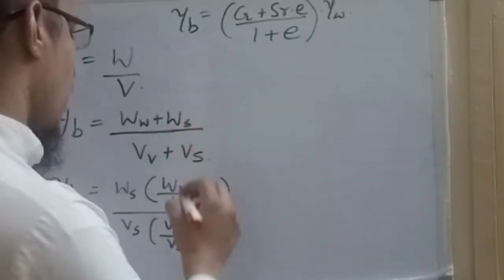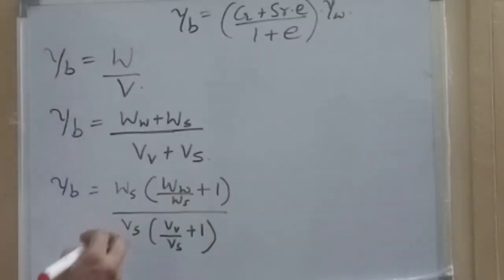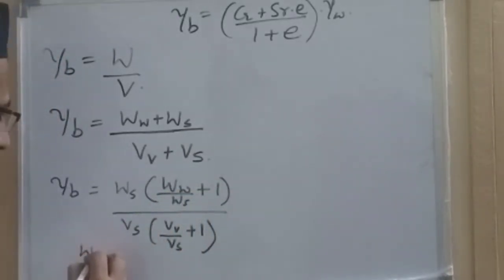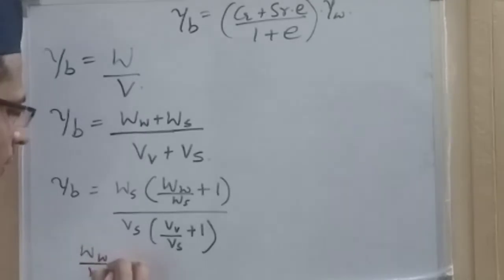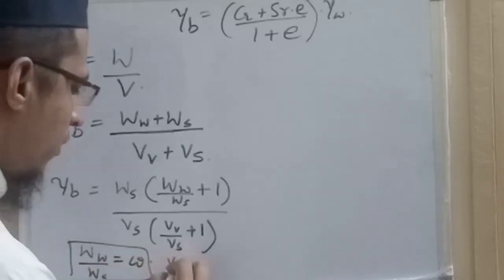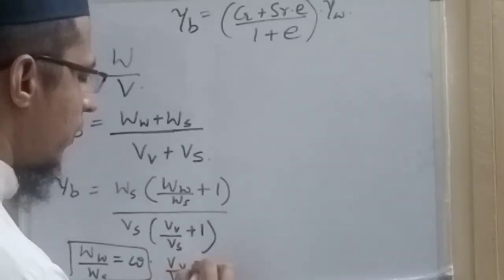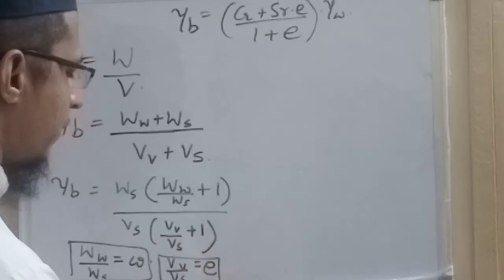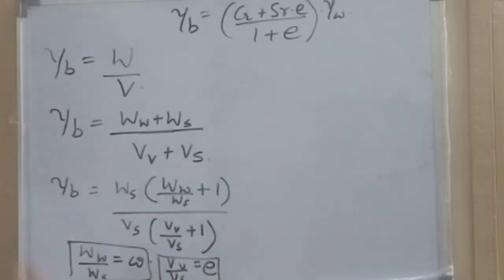Now we know that weight of water upon weight of solid is nothing but water content, and volume of void upon volume of solid is the void ratio. So we will replace these two quantities here.